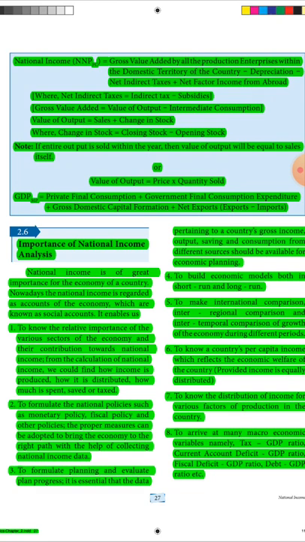GDP at market price equals private final consumption plus government final consumption expenditure plus gross domestic capital formation plus net exports, bracket of exports minus imports.